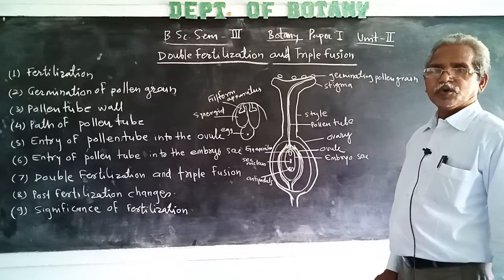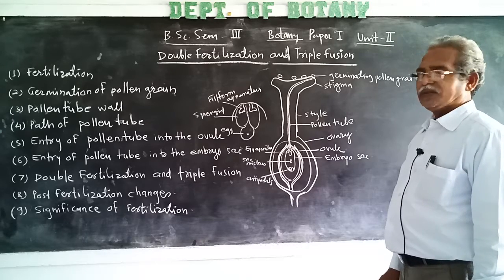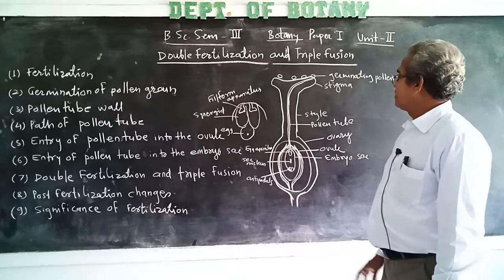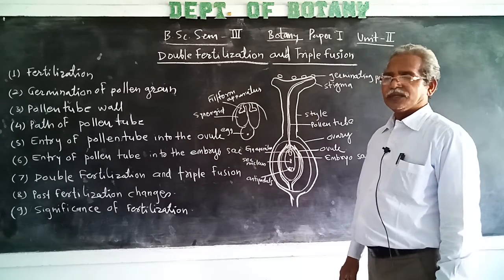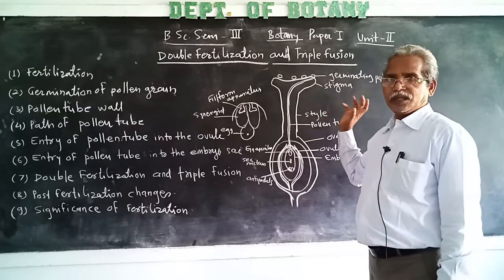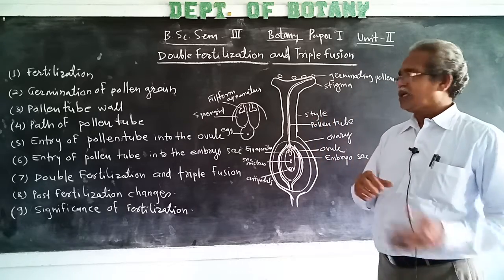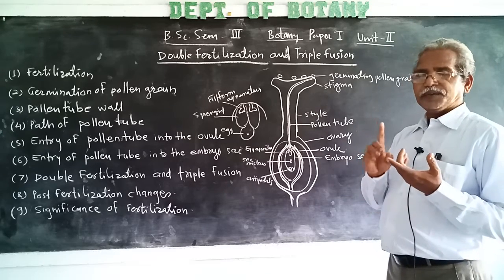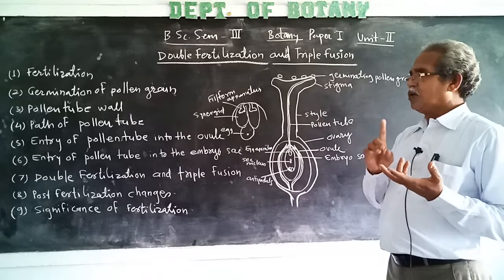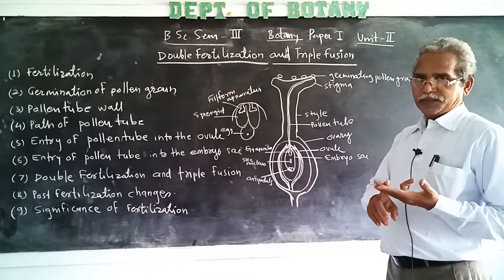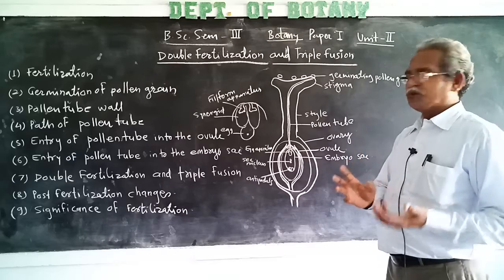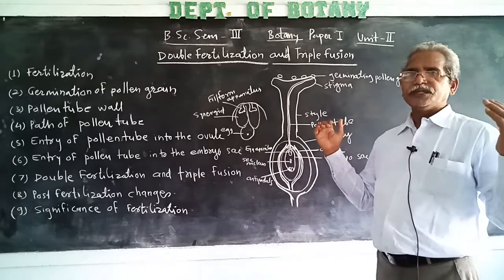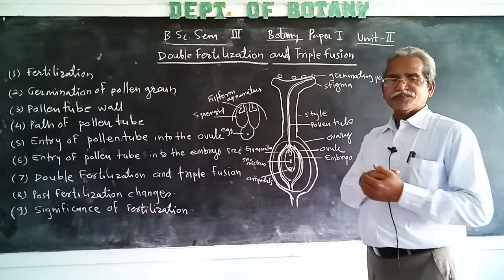Then the path of the pollen tube. The path of the pollen tube depends on the nature of the style. On the basis of nature, the style is classified into three types: completely closed, open, and half closed. Completely closed means it is compact. Style is compact means it is formed from tissue.